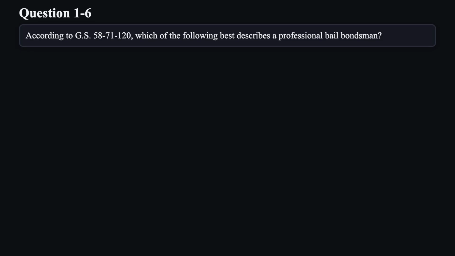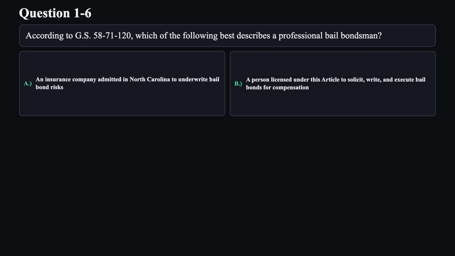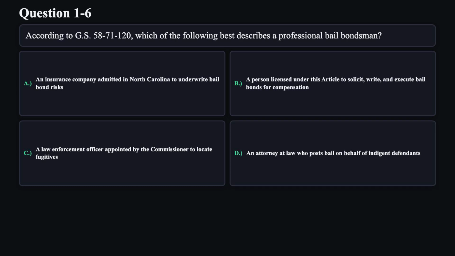Question 6. According to GS 58-71-120, which of the following best describes a professional bail bondsman? A. An insurance company admitted in North Carolina to underwrite bail bond risks. B. A person licensed under this article to solicit, write, and execute bail bonds for compensation. C. A law enforcement officer appointed by the Commissioner to locate fugitives. D. An attorney at law who posts bail on behalf of indigent defendants.